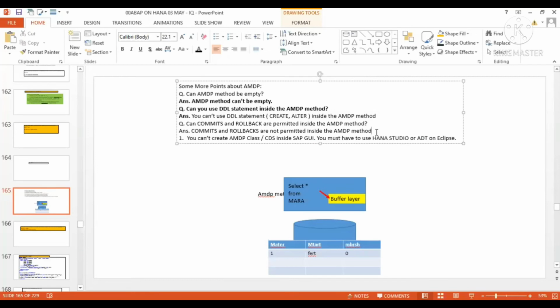There would be no meaning of using commit and rollback from the application server layer. If SAP would have permitted this, if SAP would have developed it in such a way that commits and rollbacks would have been supported, then you won't be able to achieve the LUW concept. SAP LUW concept will be broken. That's the reason.